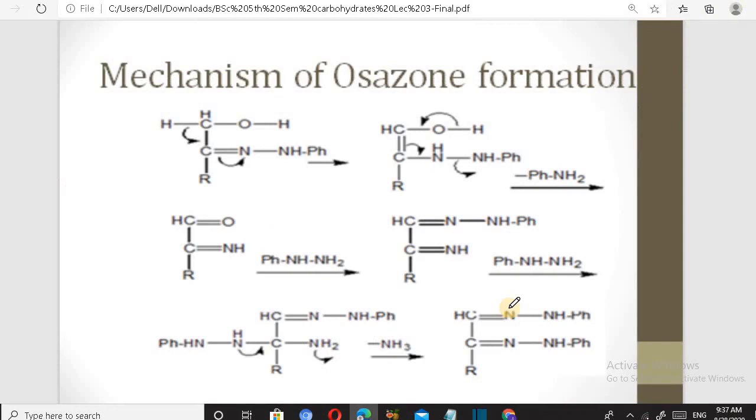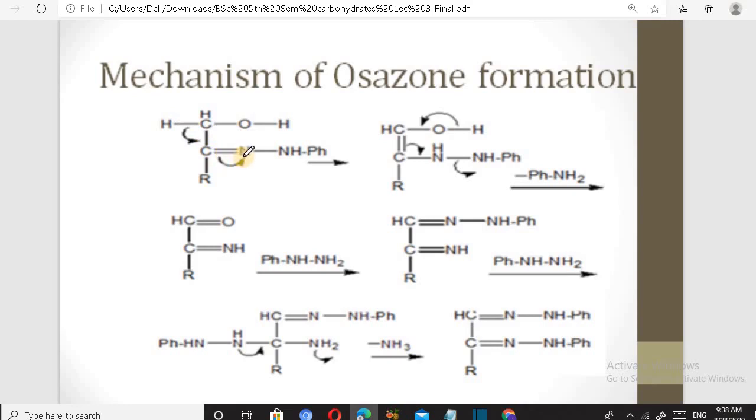First is mechanism of Osazone. As we have already done, we have taken in this glucose. In both cases, glucose and fructose, mechanism is almost same, and this is the molecule of fructose, in which these two carbons are shown and other four are included in this R group, and in this already one molecule of phenylhydrazine has been added, and we got this, and then these electrons between carbon and hydrogen move to here, and